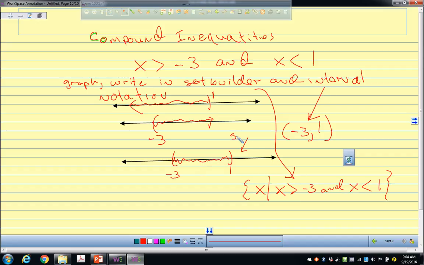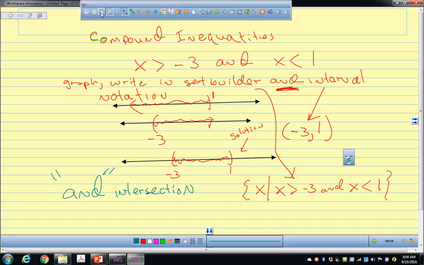All right? Yes? No? Maybe? And the word and implies intersection. So if you see the word and, that is an intersection of two sets. Can I move on to the next one? Hello? Yeah? Okay.